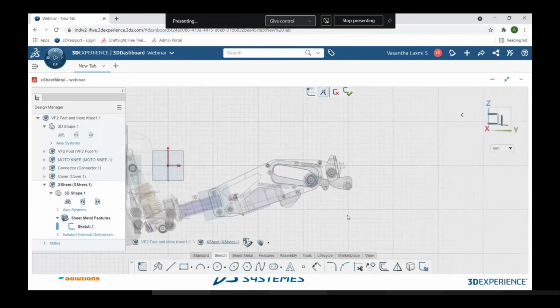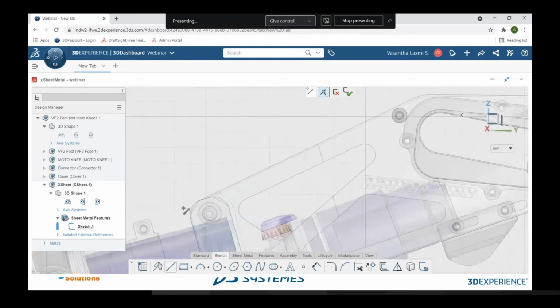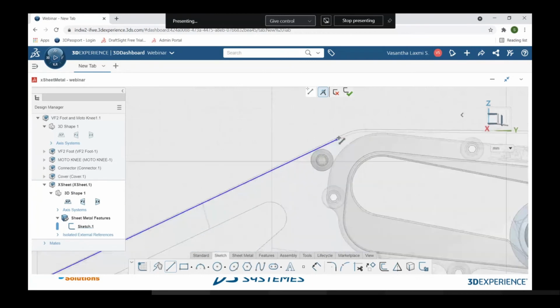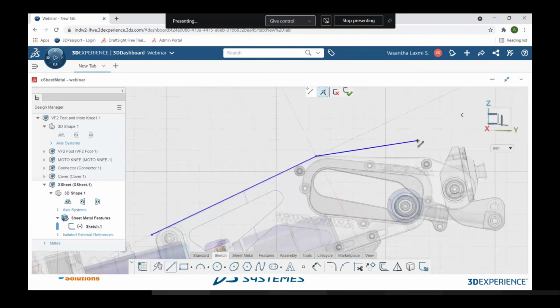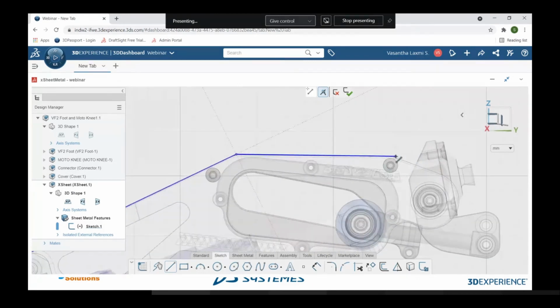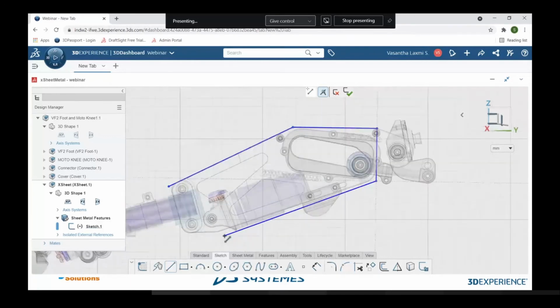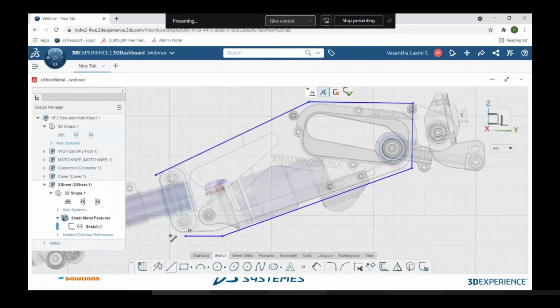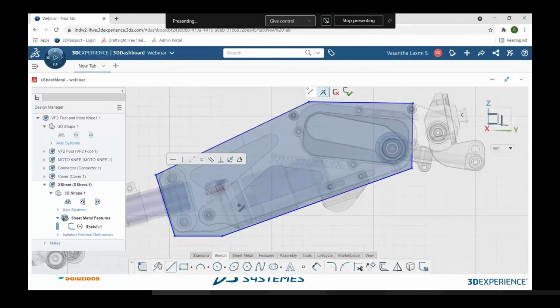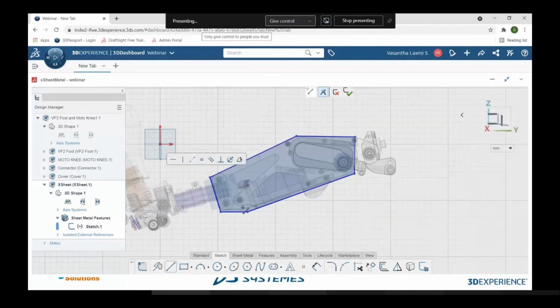Okay, so I am entering the sketch mode of that face. With the help of the line command, I'm randomly drawing lines so that I have my sketch like this, and I'm covering my part over here like this. And here like this, and at last I'm going to close my sketch. So you can see my sketch has been closed.